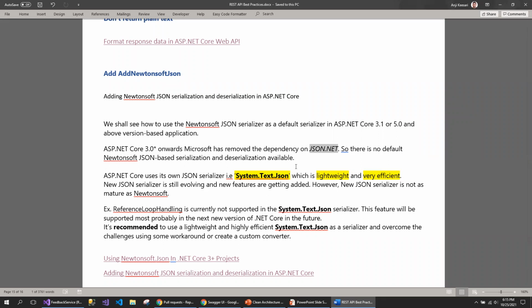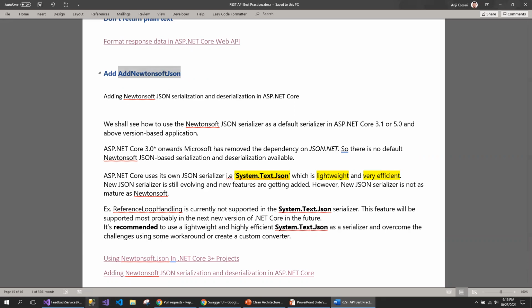The new lightweight version of serialization and deserialization is System.Text.Json. So I've used System.Text.Json, which is the lightweight version that Microsoft is recommending for serializing and deserializing the object.